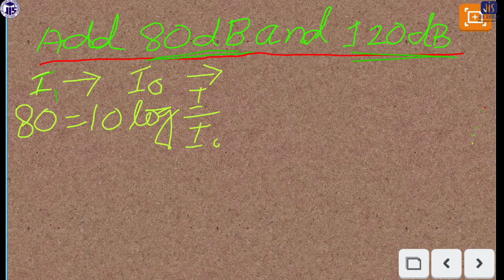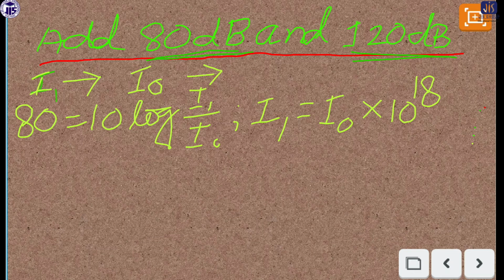From this equation, for the first case we'll take I1. Then we can write I1 equals I0 into 10 to the power 8. We can also write the same for the second case, for 120 dB.